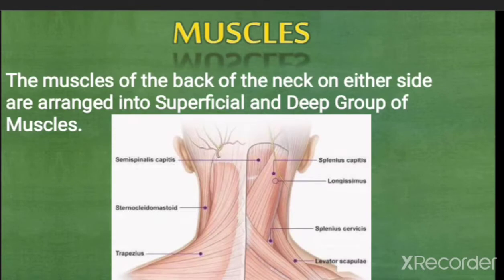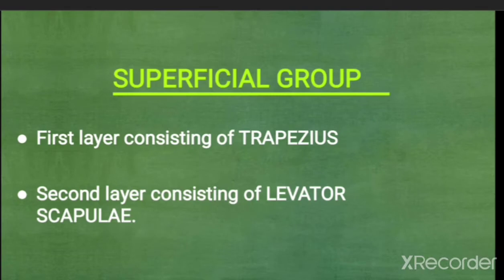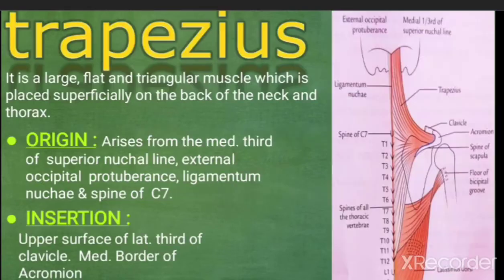Now the muscles are arranged in superficial and deep groups. The superficial group includes the first layer of trapezius, and the second layer of levator scapulae. Trapezius is a large flat triangular muscle. It originates from the medial third of the superior nuchal line. Superior nuchal line lies in the skull. This is the superior nuchal line. External occipital protuberance in the midline, and ligamentum nuchae, as we have seen, up to the spine of C7 vertebra,